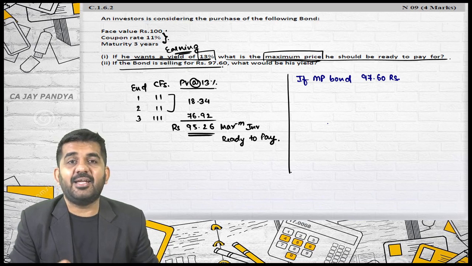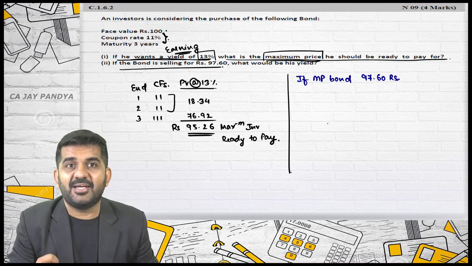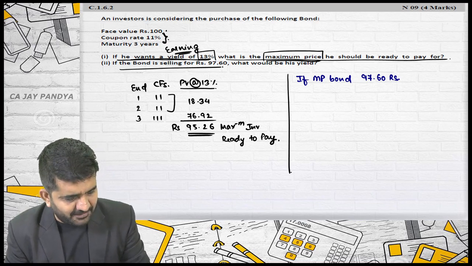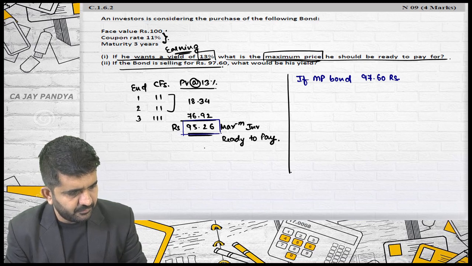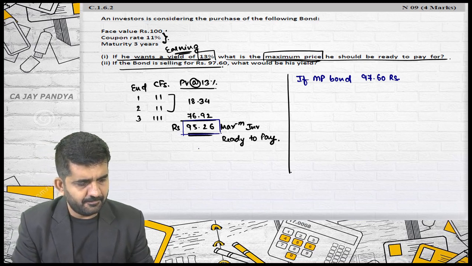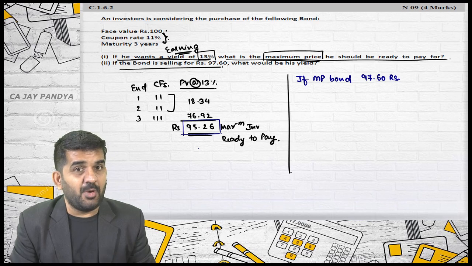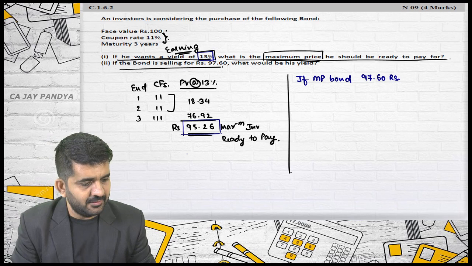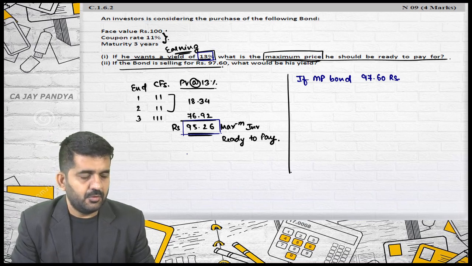Why? The market has overvalued it; it is costlier in the market. But sir, at 97.60 he is still getting a coupon rate of more than 11%, so he will purchase. What now is his requirement? Requirement is 13%, but that was in the first question. The second question is separate, I think.